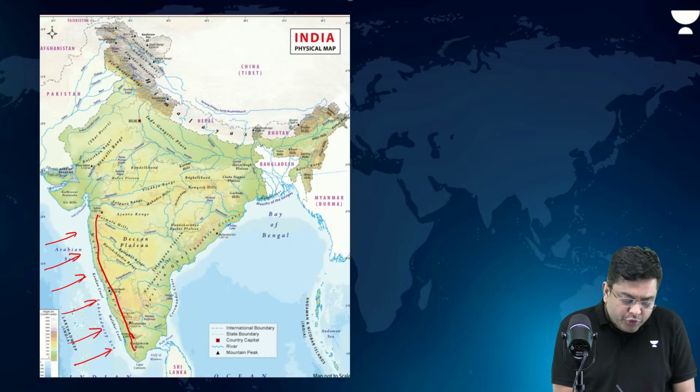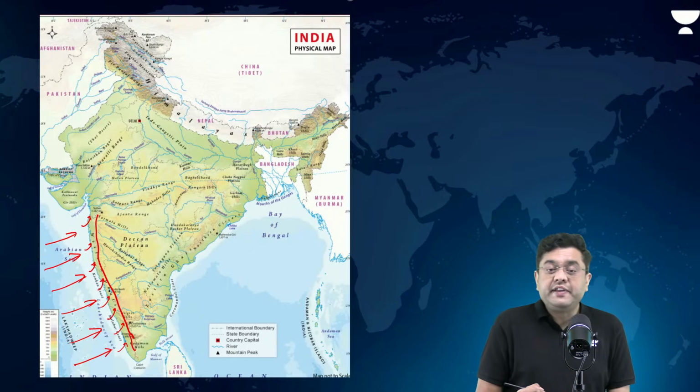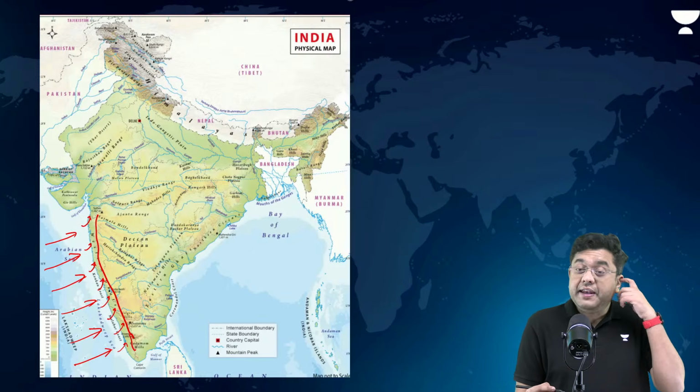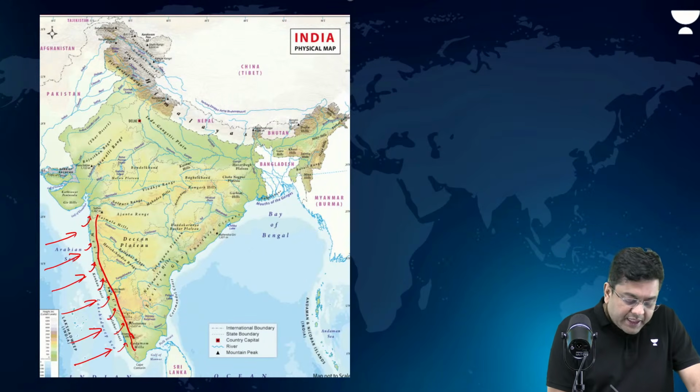The winds are forced to rise up. That is why such heavy amount of rainfall. Western part of Western Ghats receives very, very heavy amount of rainfall. Then the air sinks, comes to the leeward side. That is why these areas are comparatively drier.